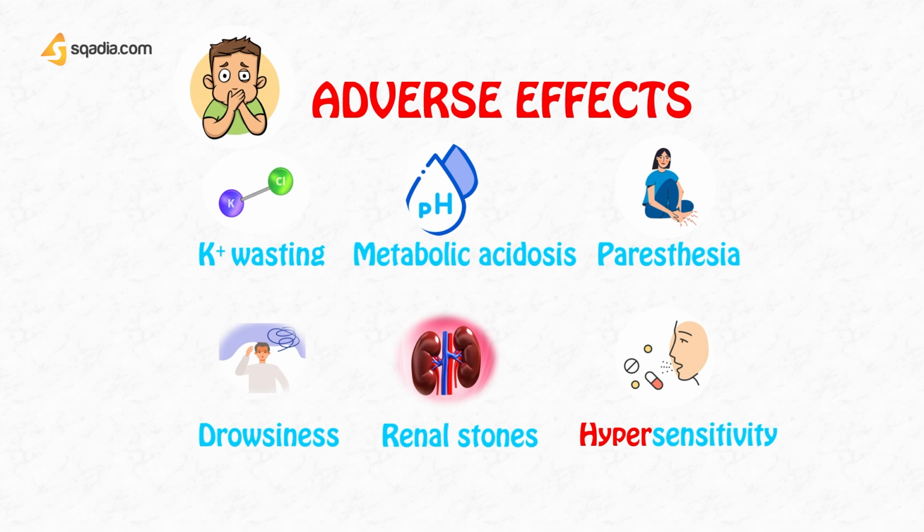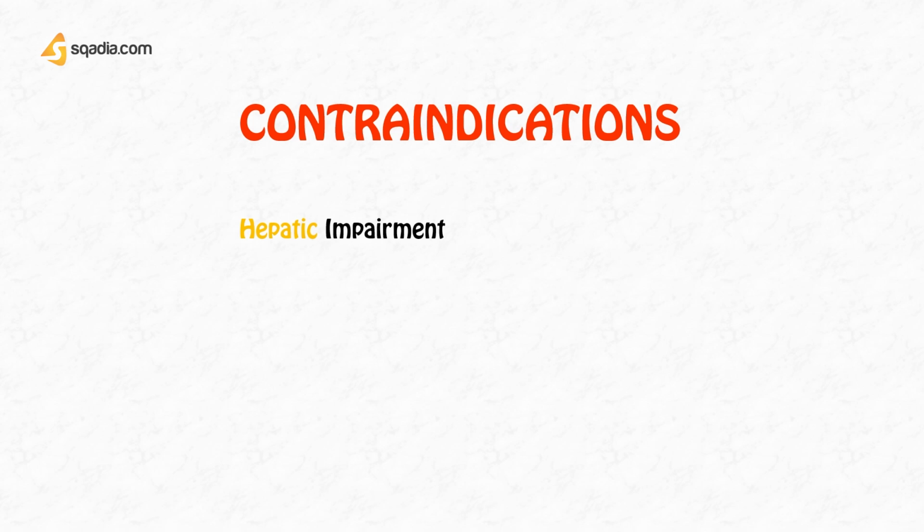So the major adverse effects are two: potassium wasting and metabolic acidosis. Some patients might encounter paresthesia or drowsiness, and they should not be given to patients who already have renal stones and hypersensitivity. Next are the contraindications, and first is hepatic impairment.